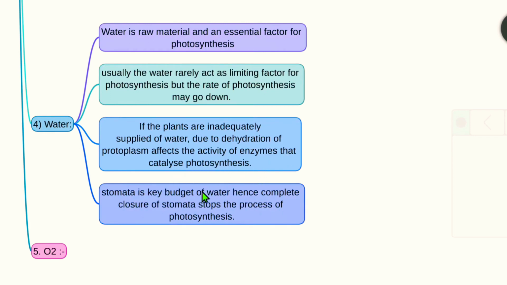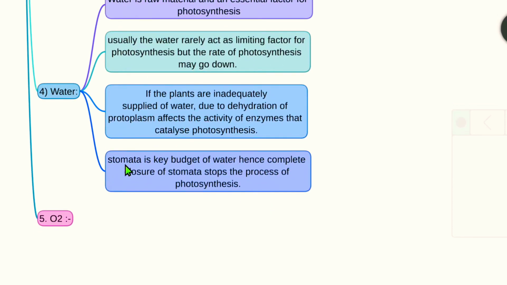photosynthesis. The last is stomata. Stomata is the key budget of water, hence complete closure of stomata stops the process of photosynthesis. This is one important point. Stomata is a key budget of water.